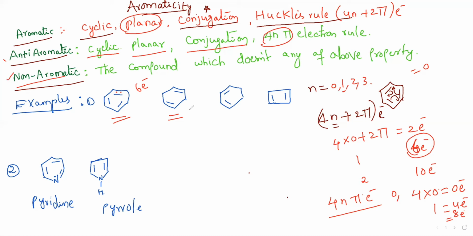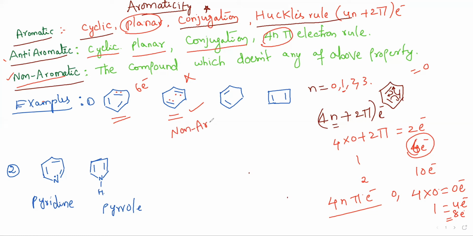Yes, coming to the second example, which is this. Here, just by seeing it, we can understand the compound doesn't have conjugation. To exhibit conjugation, the double bonds should be at alternate positions. But here, those double bonds are not at alternate positions. If there is no conjugation, which type of compound does that come under? Yes, it comes under non-aromatic compound.